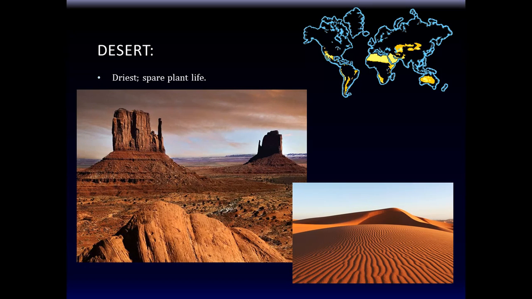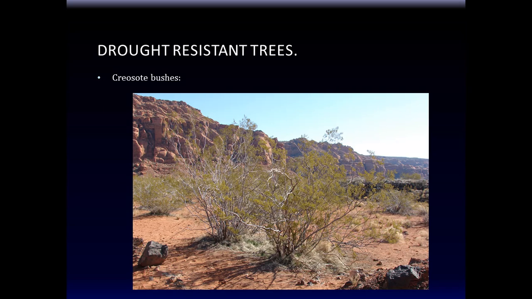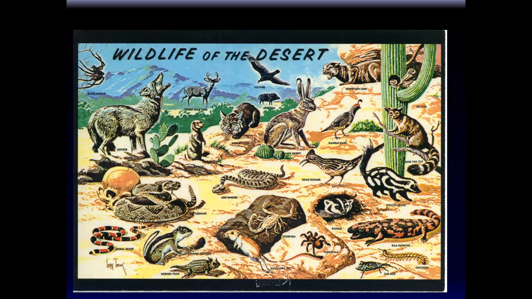But not all deserts are the same, see? Deserts can have some sparse plant life. And the plant life and animal life that exist there have special adaptations to survive in such an environment, okay? Here's some creosote bushes, apparently. And there's wildlife in the desert too, right?